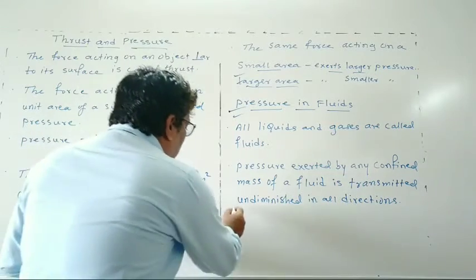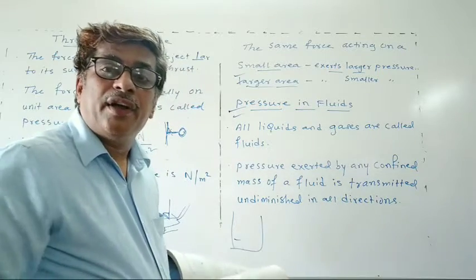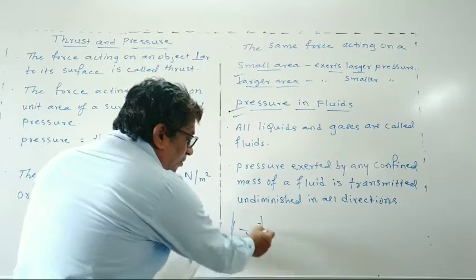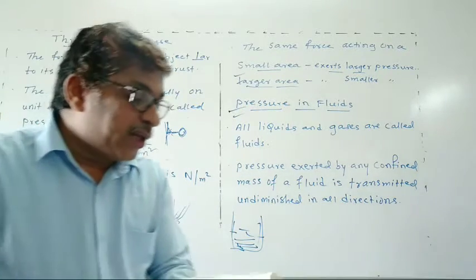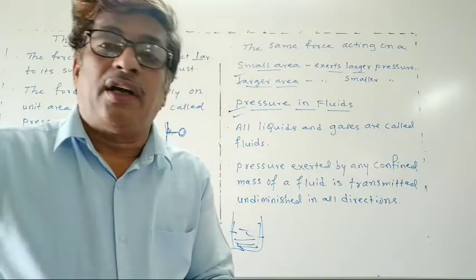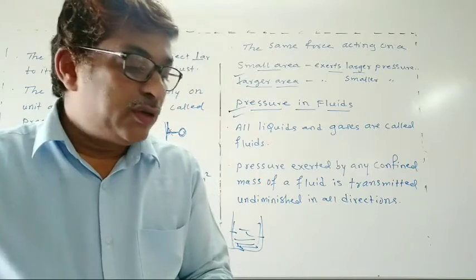For example, here we have a liquid, and the pressure is on the base and walls. Base means down and walls means the sides. So pressure is exerted on the base and walls of the container in which they are enclosed.